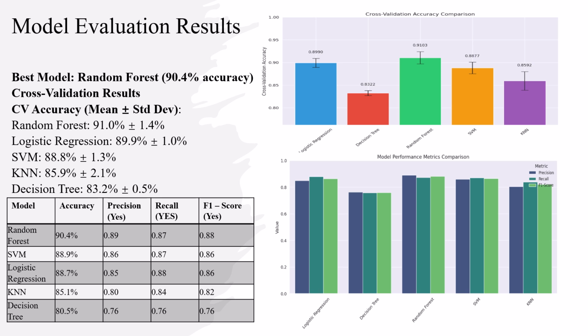Recall for the positive class, which tells us what proportion of the actual positive cases our model identified, was highest for logistic regression at 0.88, with random forest very close at 0.87. The F1 score, which balances precision and recall, was the highest for random forest at 0.88. Overall, random forest emerged as our best performing model across most metrics, which is why we selected it for further optimization.